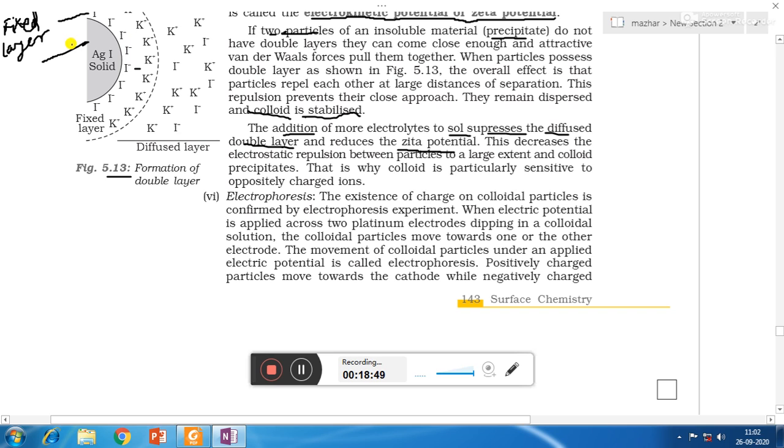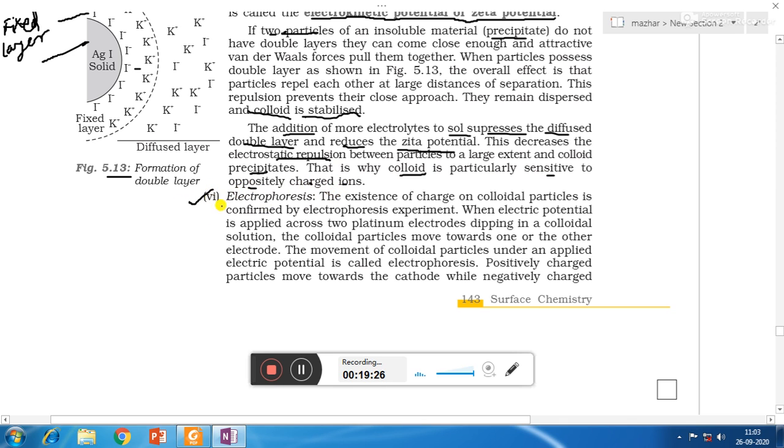These two layers, that is fixed layer and diffused layer, get disturbed, and so the layers get removed from the surface of the colloidal particles, and so electrokinetic potential or zeta potential is reduced. This decreases the electrostatic repulsion between the same charged particles, and so colloidal particles will start combining with each other to form precipitates. That is why colloid is sensitive to oppositely charged ions.